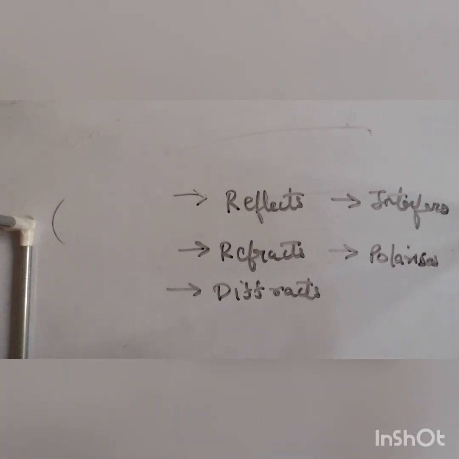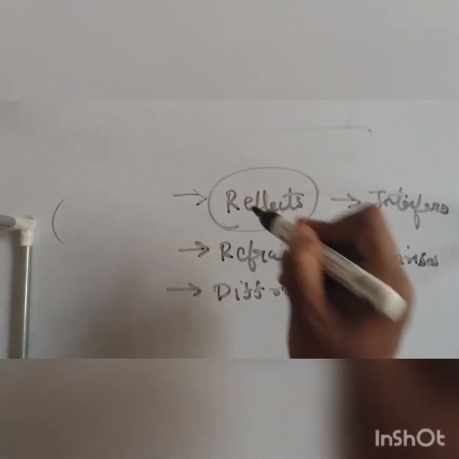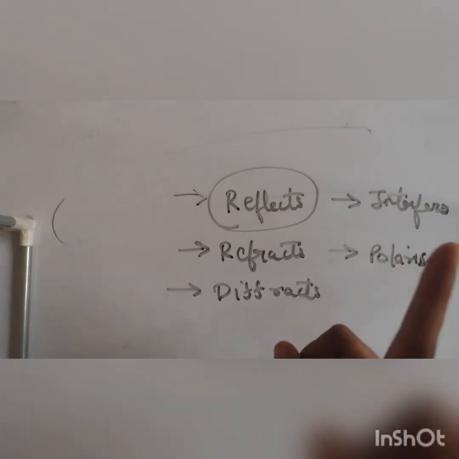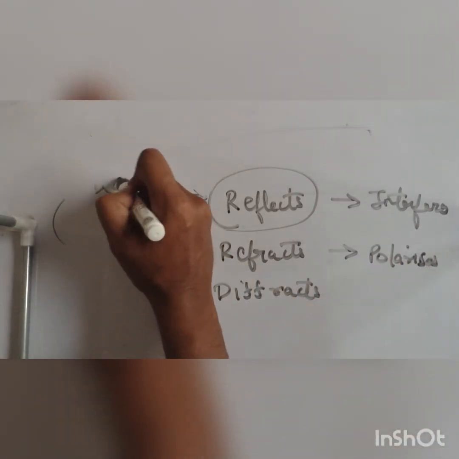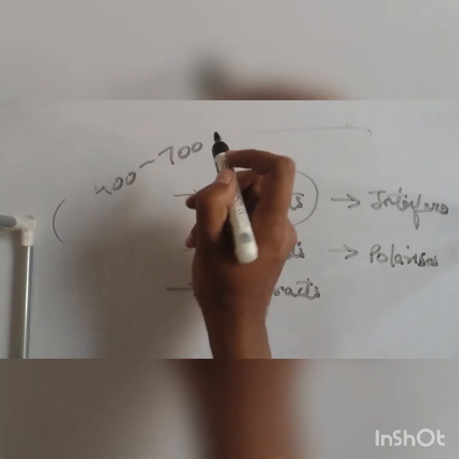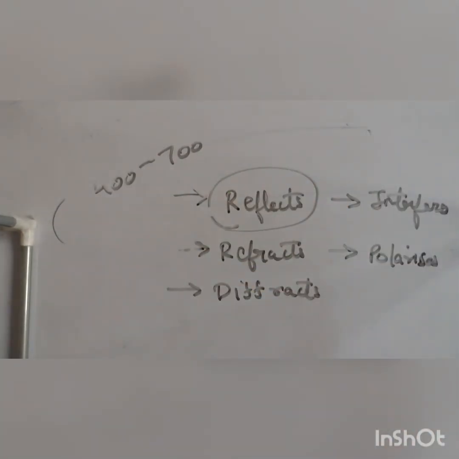Are you following? So I hope you understood the basic terminologies. In the next lecture, we will be dealing with each and every behavior separately. The limitation of this lecture is that we will only be dealing with the visible light spectrum. Optics is a very vast subject, but here we will be dealing with only 400 to 700 nanometers. I hope you understood.